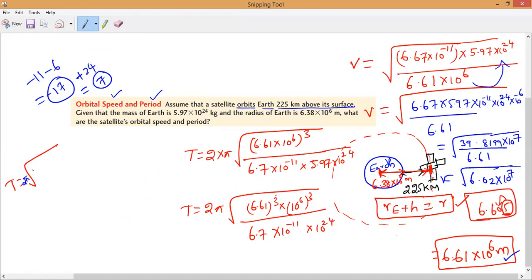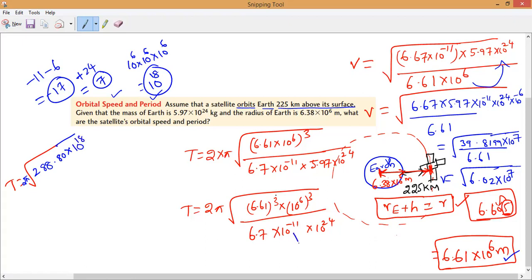I think 288.80. Then 10 power 6 into 10 power 6 into 10 power 6, you can add directly: 10 power 6 plus 6 plus 6 is 10 power 18. Yes or no? Clear?